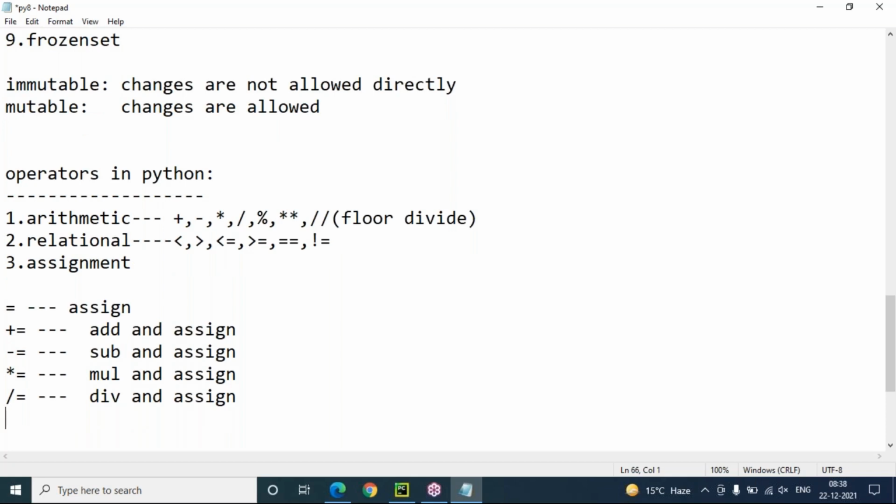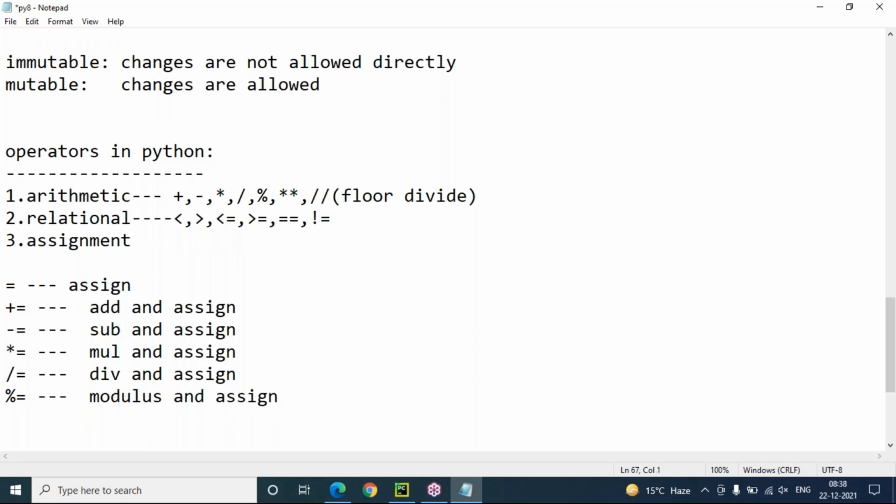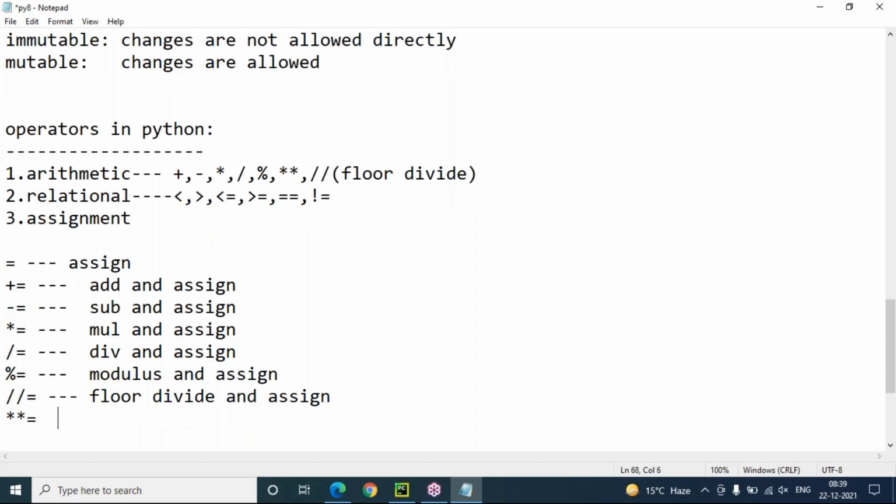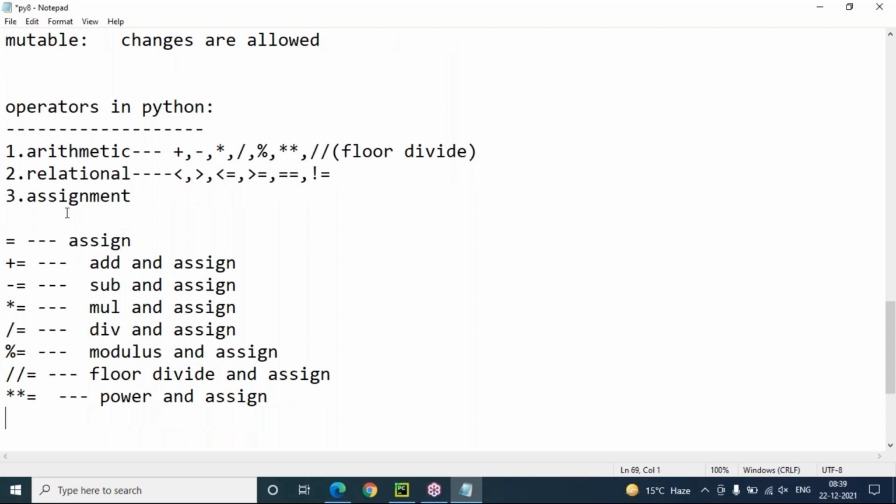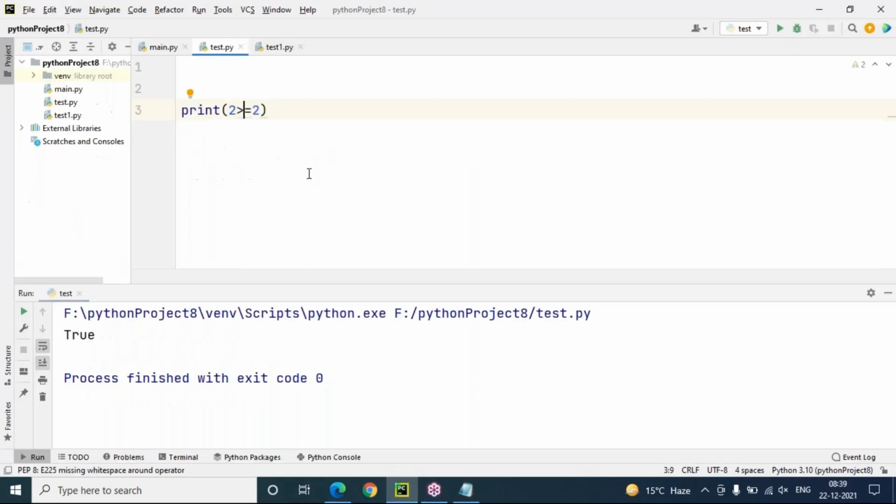Next, modulus equals to is modulus and assign. Floor divide equals to is floor divide and assign. Double star equals to is power and assign. These are the simple assignment operators. So simple assignment is equal to, plus equals to means add and assign, minus equals to means subtract and assign. Same like this, we'll see this.